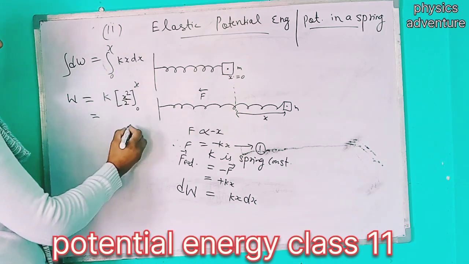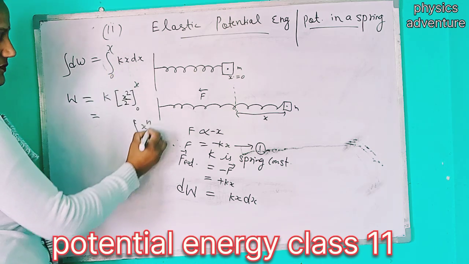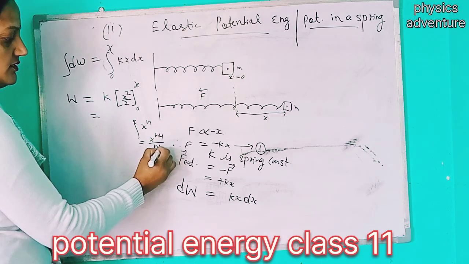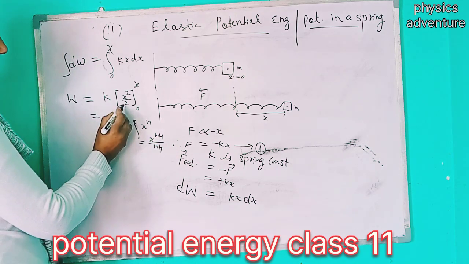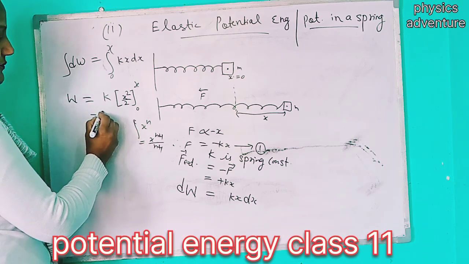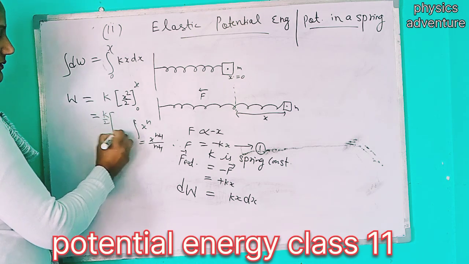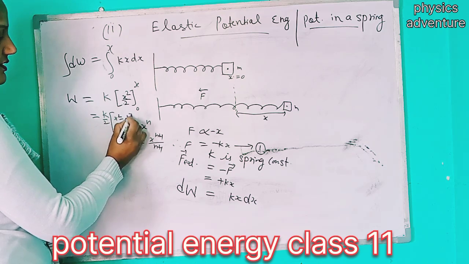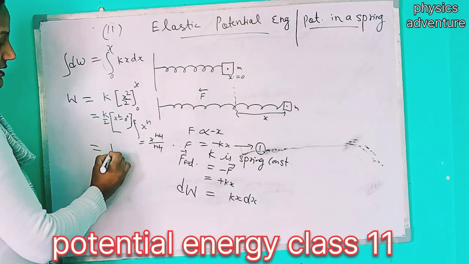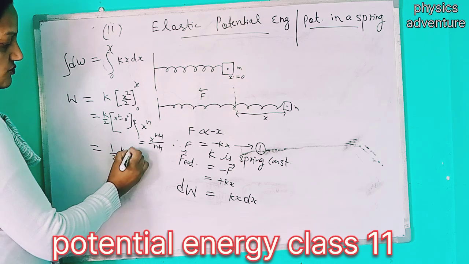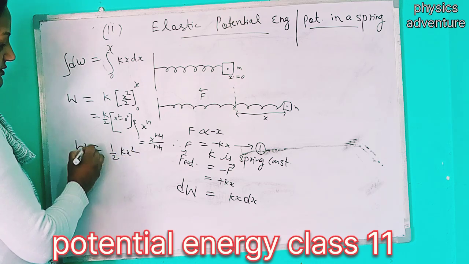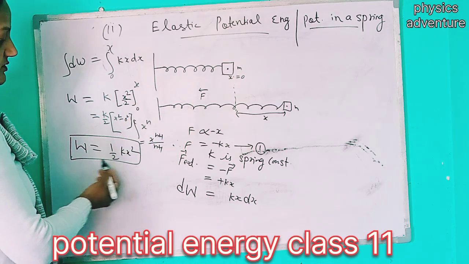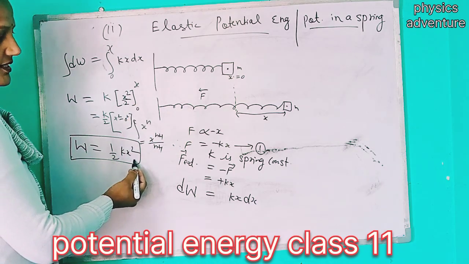We know that the integration of x raised to power n is x to the n plus 1 over n plus 1. So putting the 2 outside the bracket, k over 2, upper limit minus lower limit, x square minus 0 square, this becomes half kx square. So the elastic potential energy is equal to half kx square.